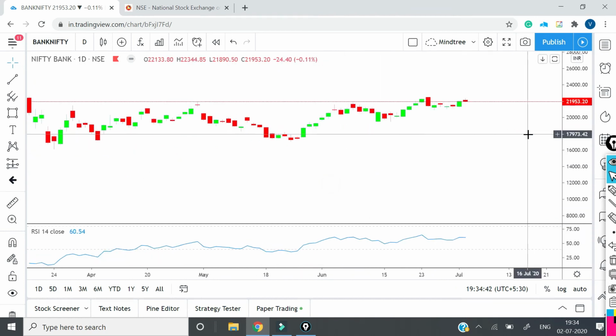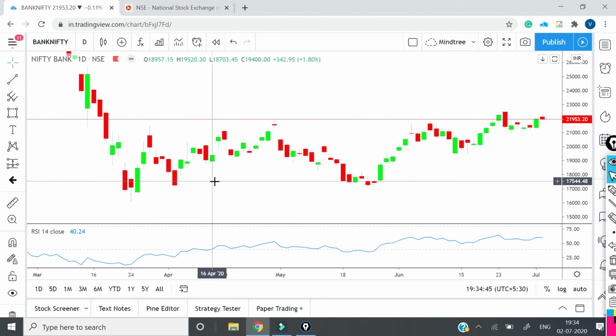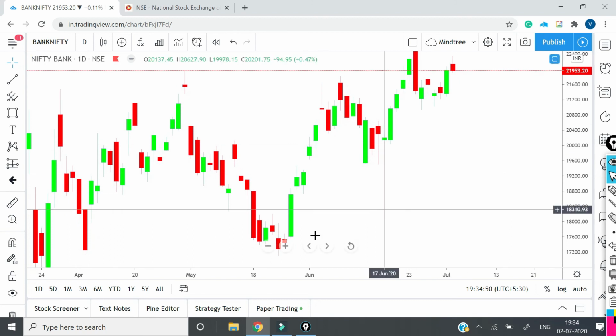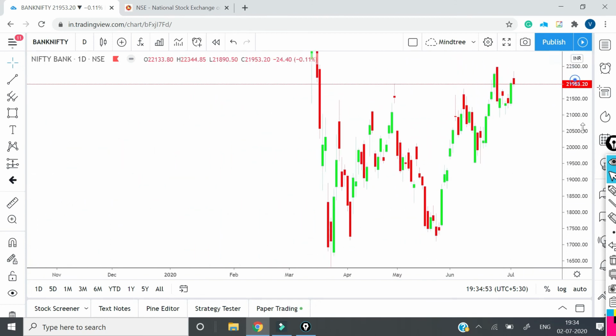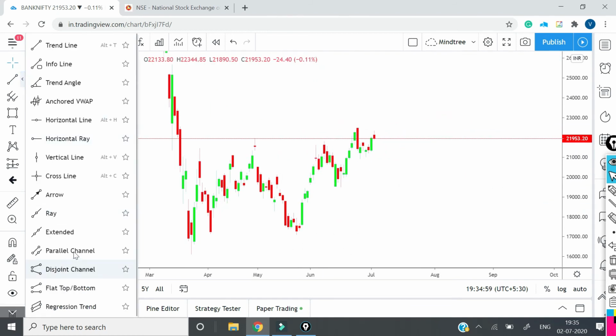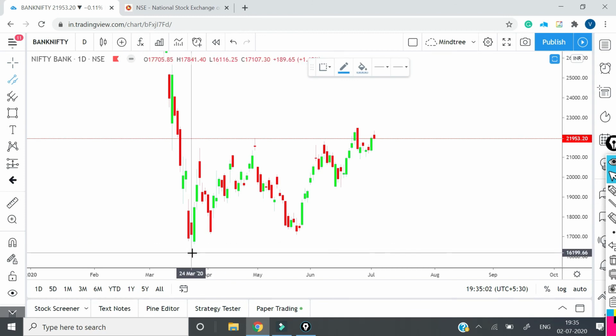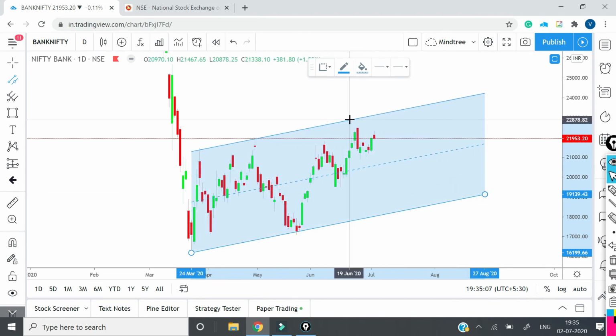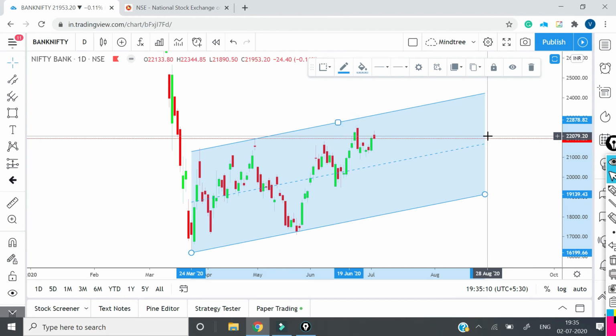But if we see the trend of Bank Nifty, let's try to see the trend. Nifty had a very clear uptrend, right? But Bank Nifty is not having that kind of uptrend. So it has formed some sort of a channel. Let's make this a channel. Yeah, this is a channel for Bank Nifty. Though the price is in the upper portion of the channel, everything is happening within this channel over here.